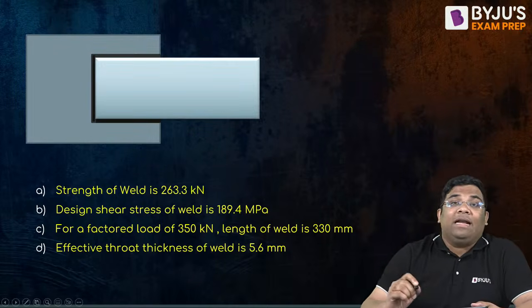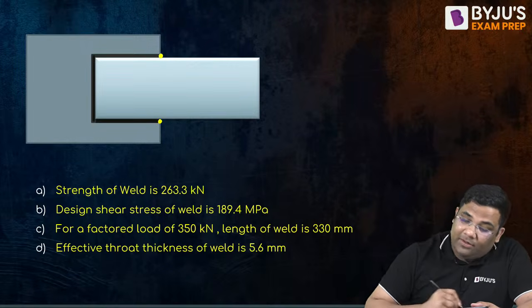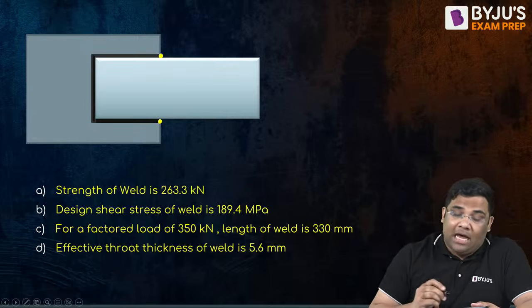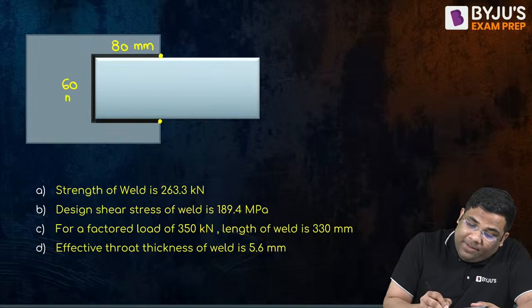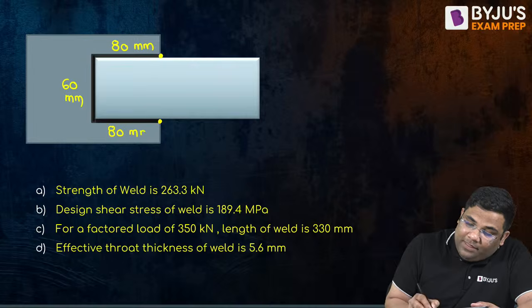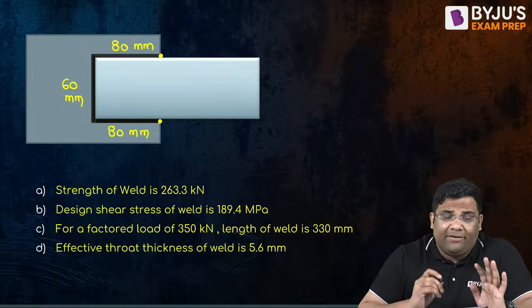Here two plates are welded. You can see the welding is done from here to here. The dimensions are: this is 80 mm, this is 80 mm, this dimension is 60 mm, and this dimension is 80 mm. This is the weld, and the welding is done like this.